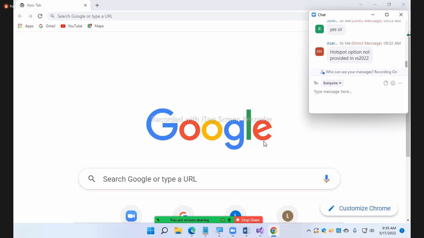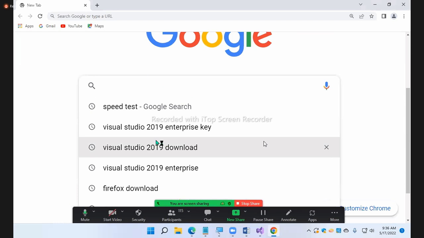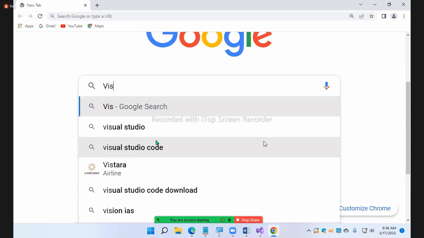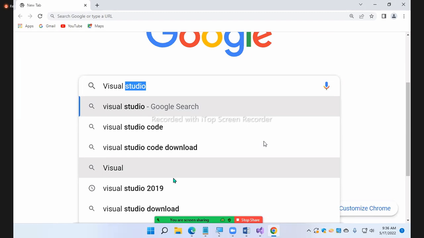If I try to type, I want to know something about Visual Studio downloading, automatically you will be getting the options there. We call this intelligence.